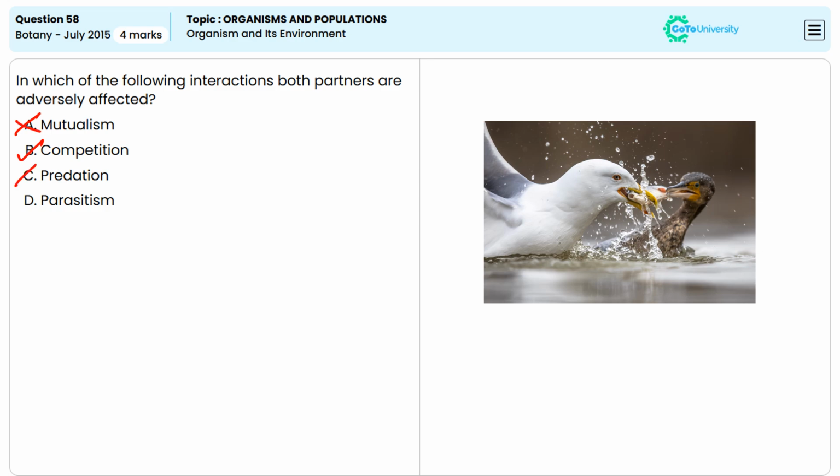Option C, predation. In predation, one partner is benefited, that is the predator, and the other is harmed, that is the prey. Option D, parasitism. Here one partner is benefited and the other is harmed. So option D is also incorrect. The answer is option B.